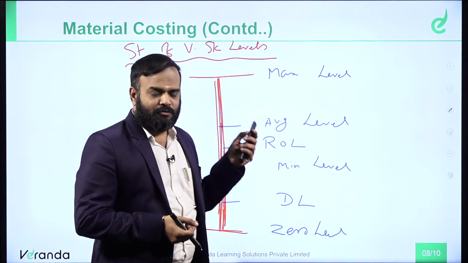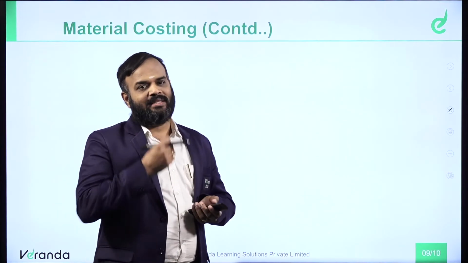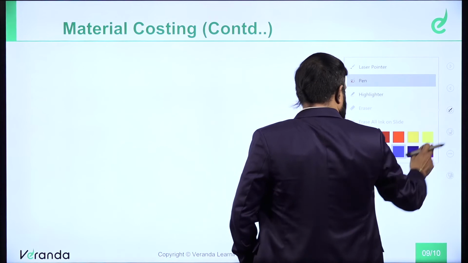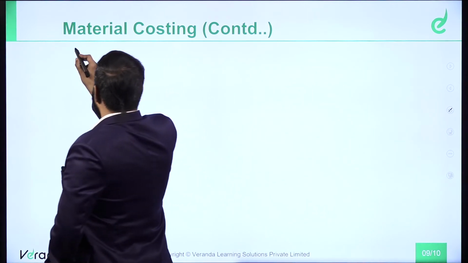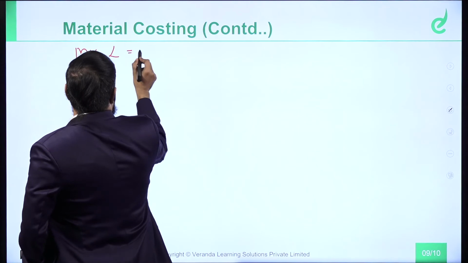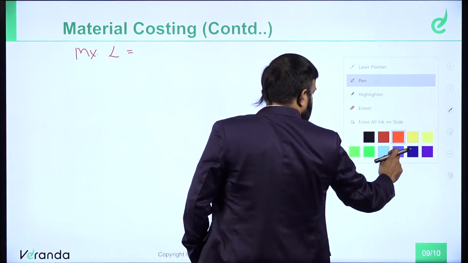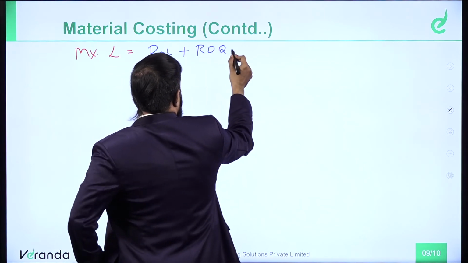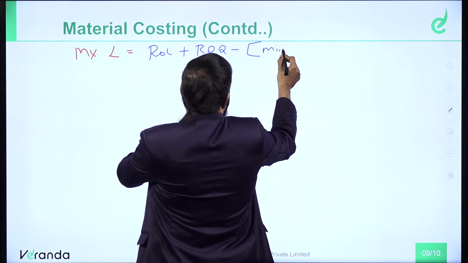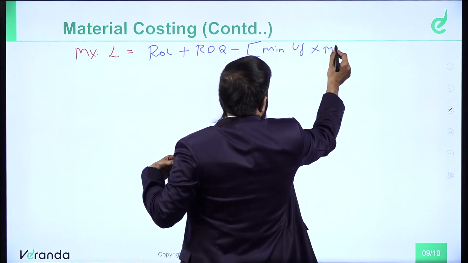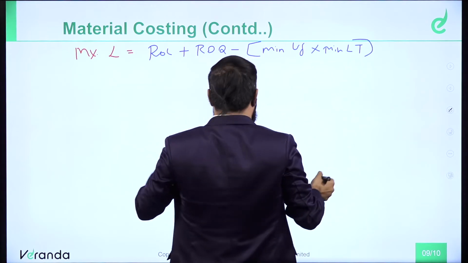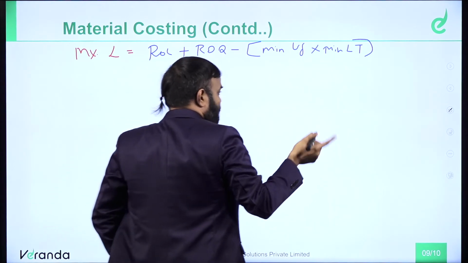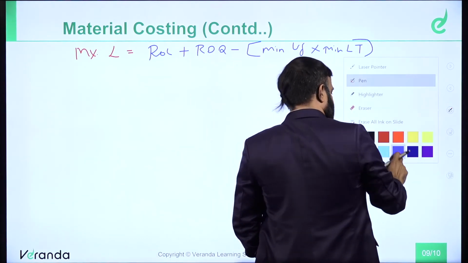And this particular segment is fully formula based. Based on the formula only, they are going to ask the question. Now, we will see the formulas one by one. The first one, formula with respect to maximum level. Formula for maximum level is equal to reorder level plus reordering quantity minus minimum usage into minimum lead time.